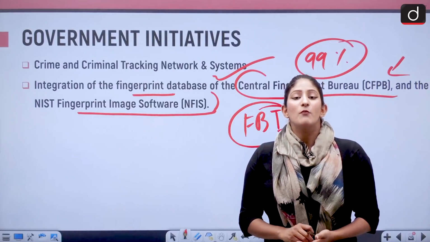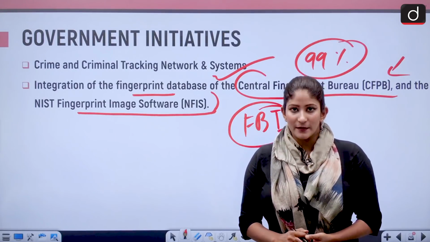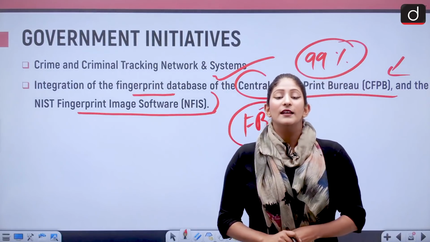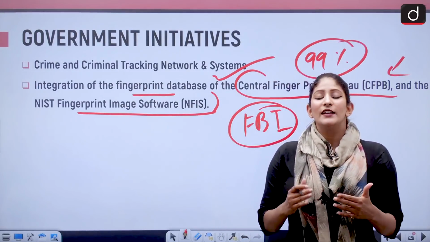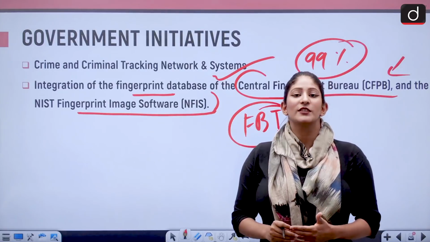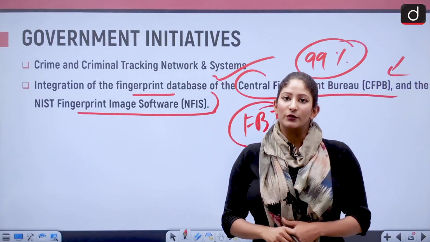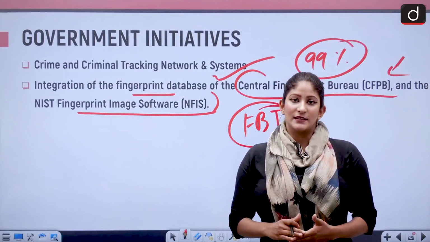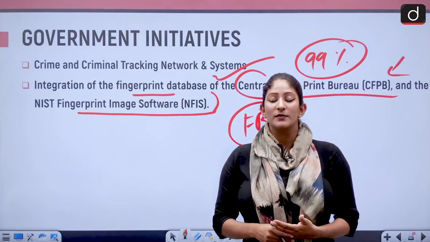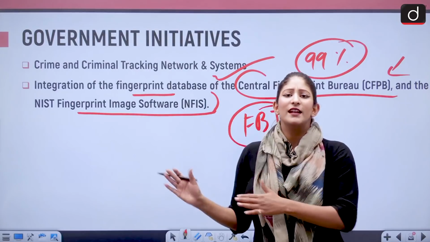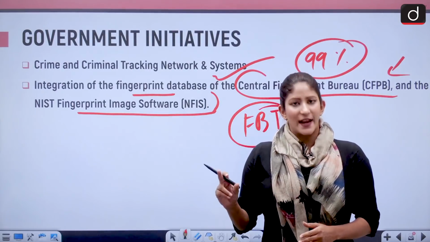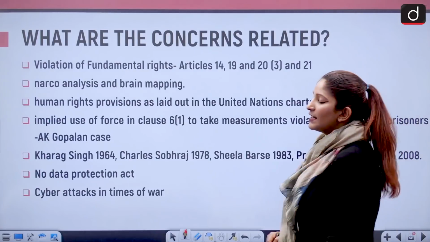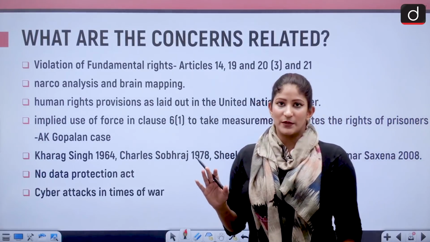Other than that, a modus operandi bureau has been set up under the Ministry of Home Affairs, which will provide crime trends and suggest to the state police how to work according to these crime trends. The IPC and CrPC are also undergoing reforms. They will be reformed eventually. So this entire thing cannot be seen in isolation but holistically. Let's move forward and of course talk about the issues, the concerns with respect to the particular bill.